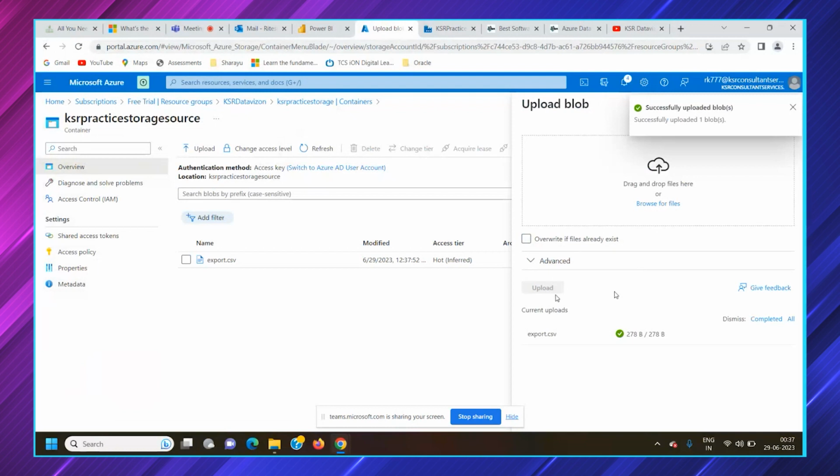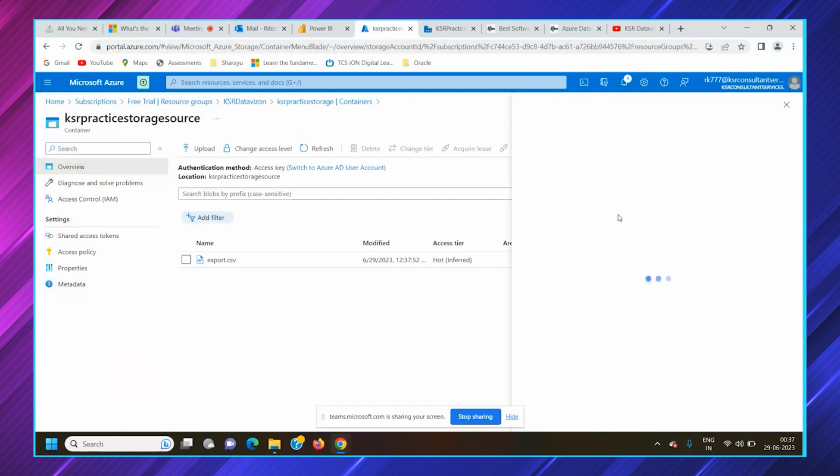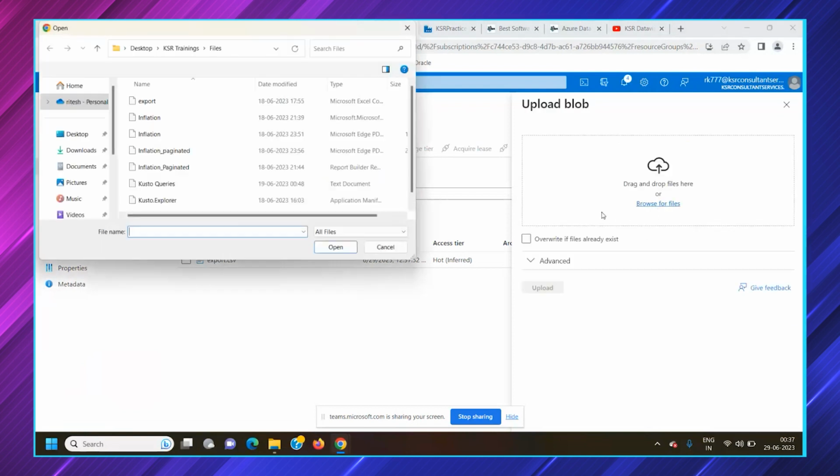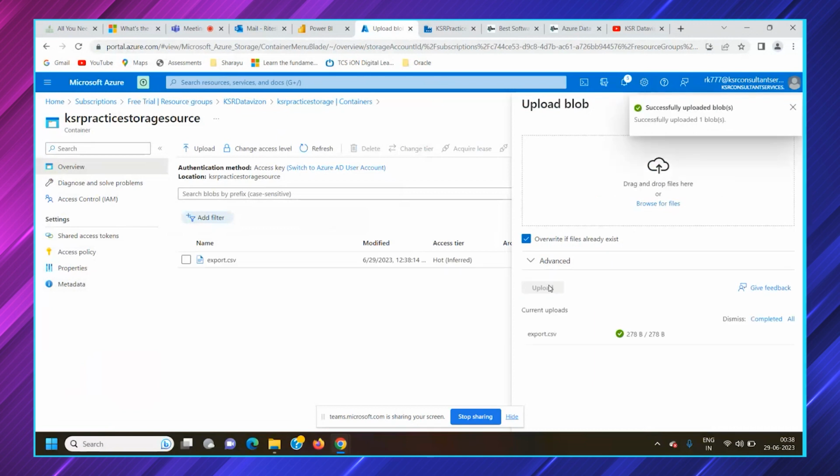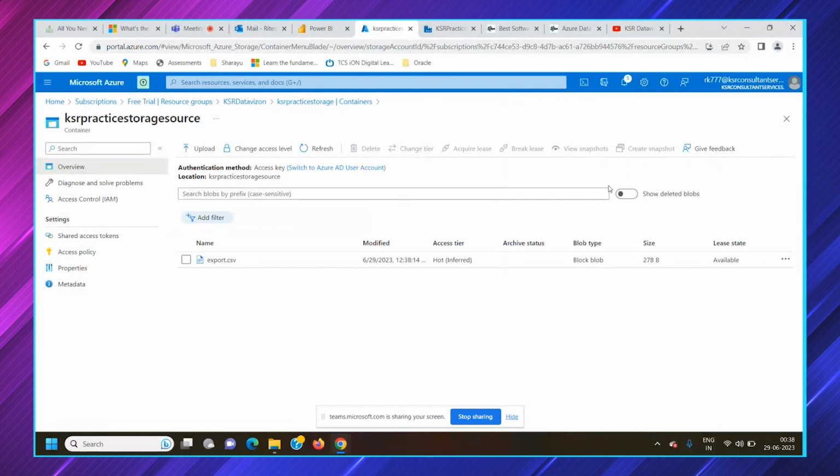First, we'll upload it directly. The file is already uploaded, and again we will use the same option, browse the file and upload. If you open this, yes, it says the following file already exists. You can click to overwrite it. If you don't want to overwrite, it won't accept. If you want to overwrite, it would overwrite. So it gives you an intimation that the file you are trying to upload is already available.